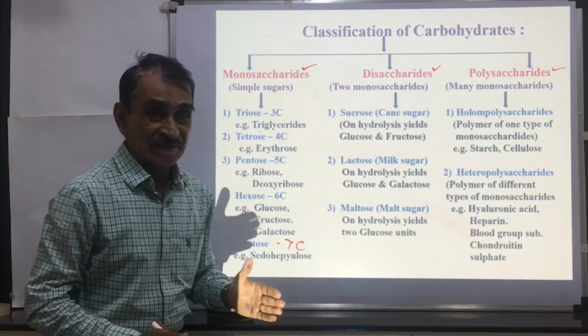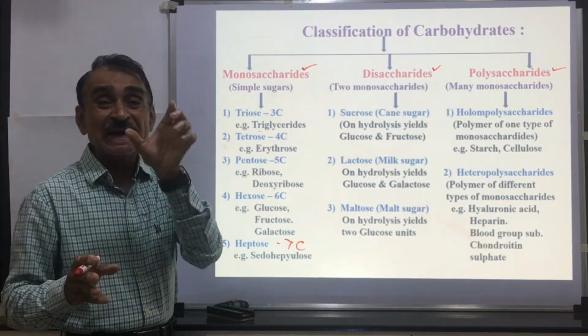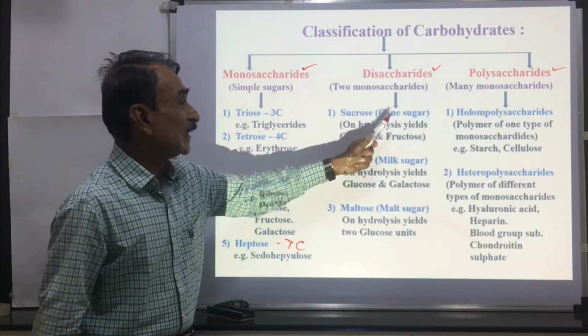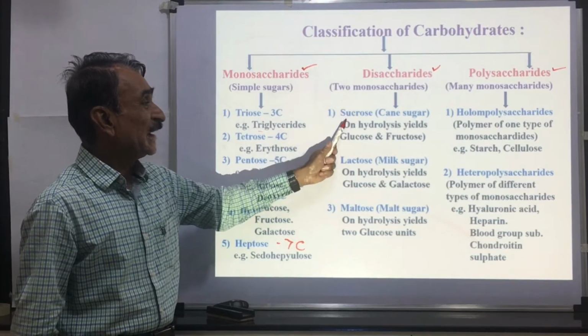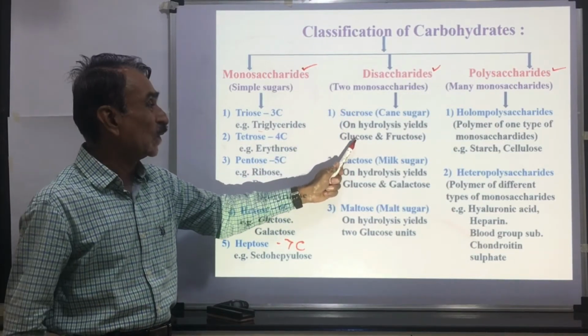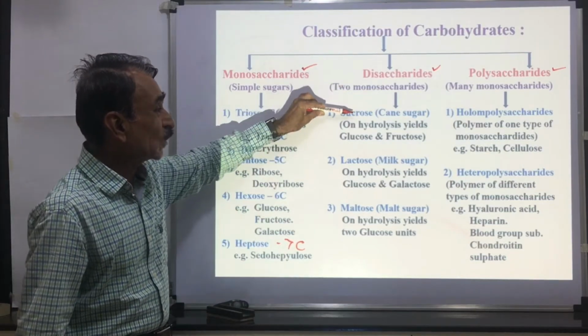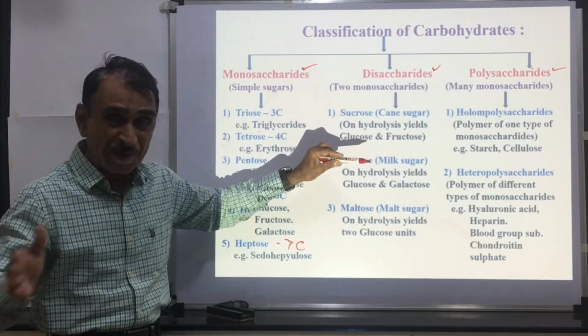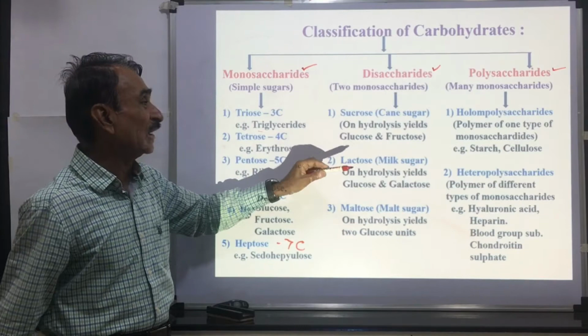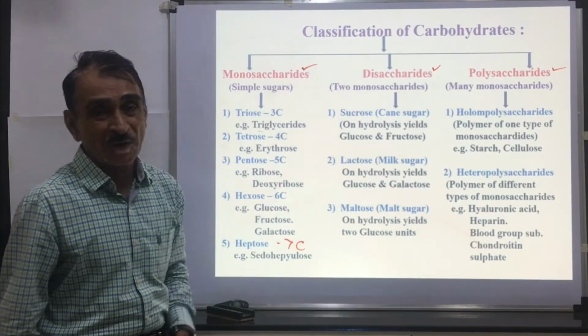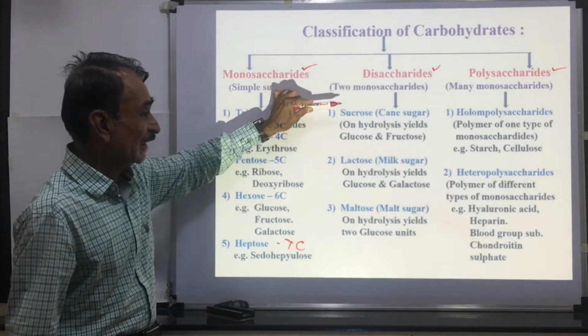Then disaccharides. Disaccharides contain 2 molecules of monosaccharides. For example, sucrose, the cane sugar, contains 1 molecule of glucose and 1 molecule of fructose. In other words, when sucrose is hydrolyzed, broken down in presence of water, it produces 1 molecule of glucose and 1 molecule of fructose. Thus, this is a disaccharide.